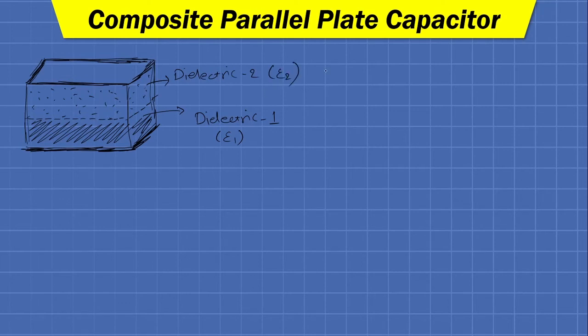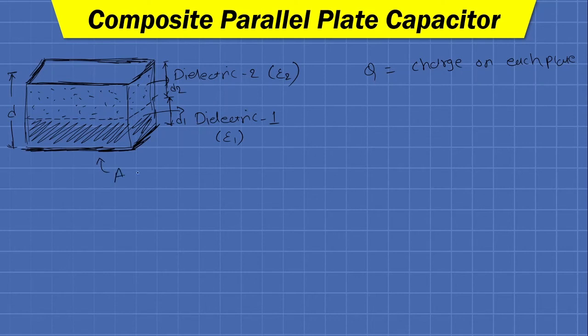Okay, so now let us say Q is the charge on a plate, then two dielectric media are there, and if the total separation between the plates is D, then the thickness of dielectric 1 is small d1, and the thickness of dielectric 2 is small d2.